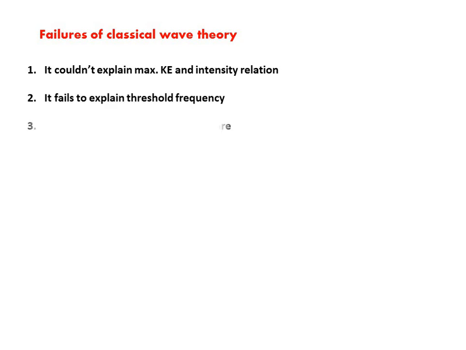Let us see our next topic, failures of classical wave theory. So what do you mean by this classical wave theory? First of all, let us understand that, and then we can go to the further continuation of this. Even until now we have discussed the photoelectric effect and the various factors, graphs, and laws of photoelectric effect, all that, right?